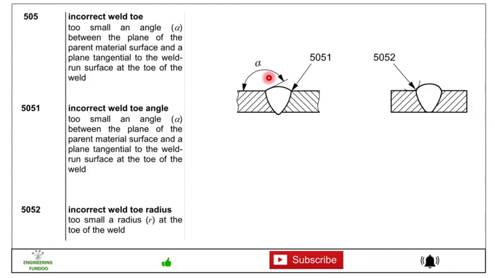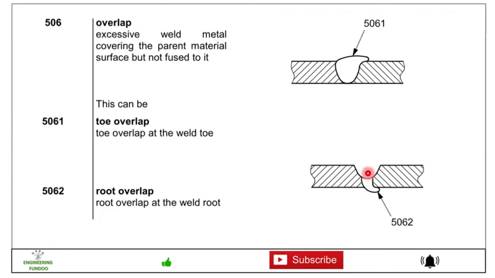Too small an angle between the plane of the parent material surface and a plane longitudinal to the weld surface at the top of the weld. Then incorrect toe radius, here you can see 5052, that is also too small. Then 506 is the overlap, excessive weld metal covering the parent material surface but not fused to it. So 5061 is the toe overlap, here you can see it. 5062 is the root overlap, here you can see the overlap at the weld root.